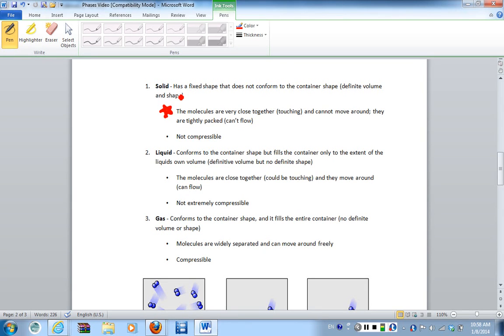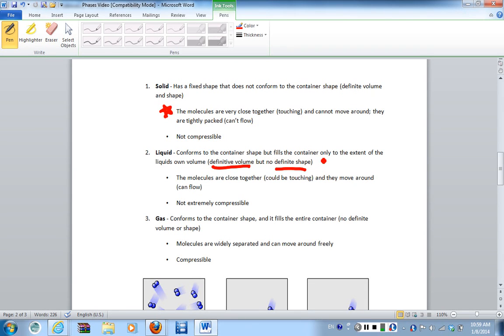Now, the second phase of matter is a liquid. So a liquid conforms to the container shape, but it fills only to the extent of the liquid's own volume. So it has a definite volume, but not a definite shape. Now, again, the reason for this is because of the molecules. The molecules in a liquid are close together. They could be touching, but they could not be. So they can actually flow quite well around each other.